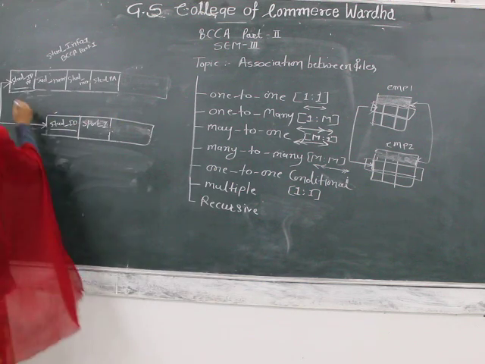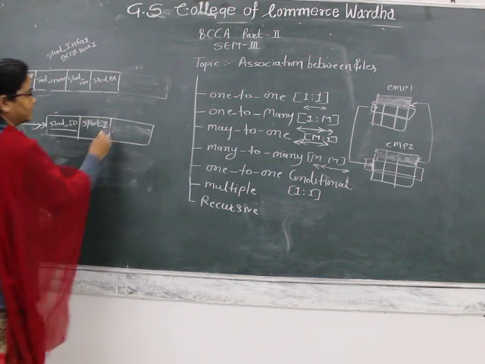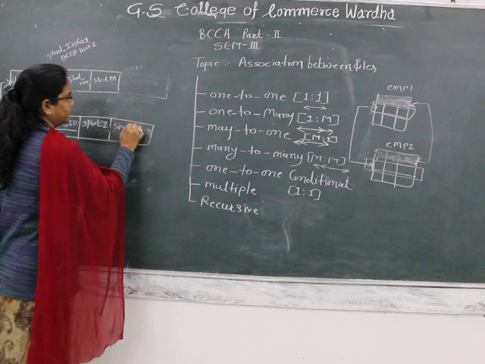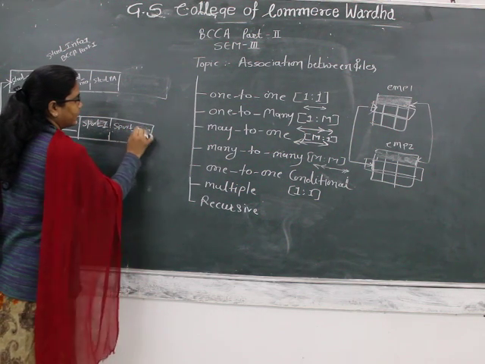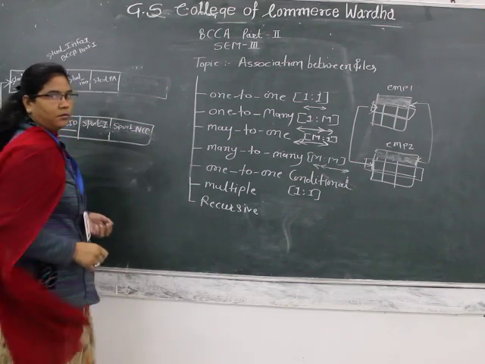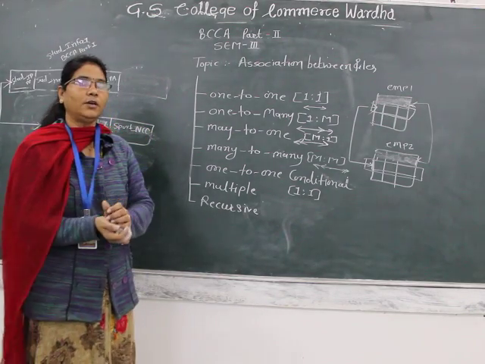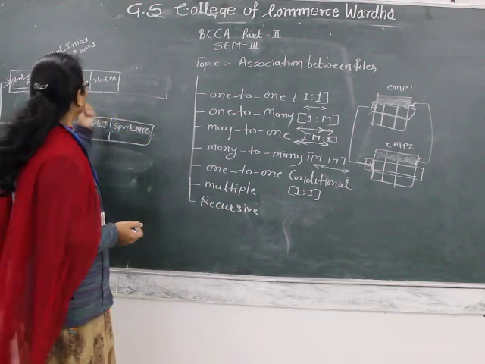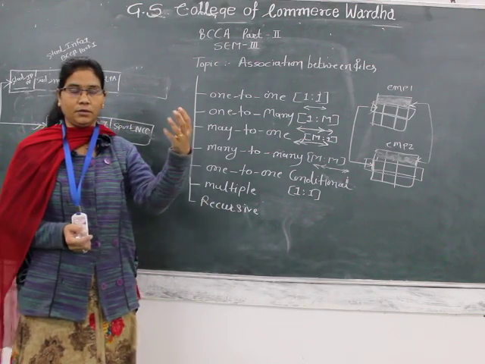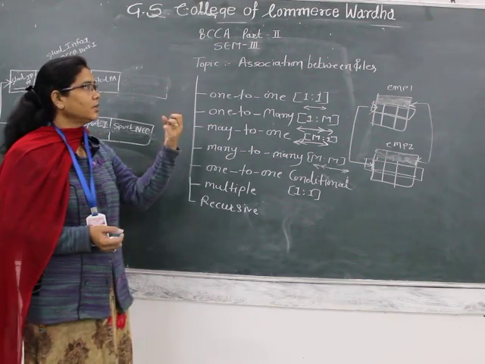So it is indicated by an arrow like this, sport interested to, suppose, or we can say the event, or NCC, NSS.